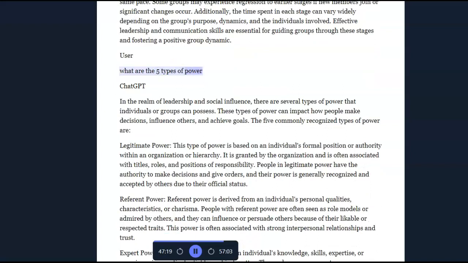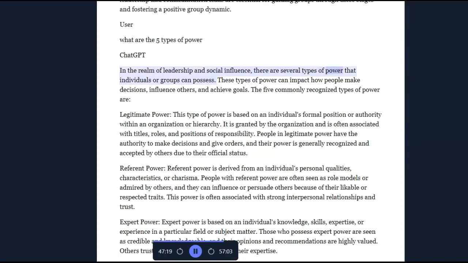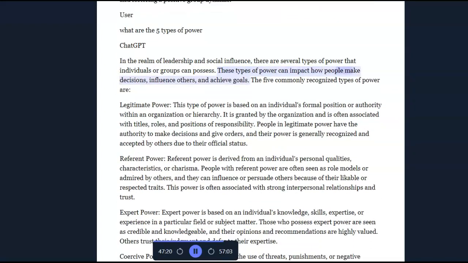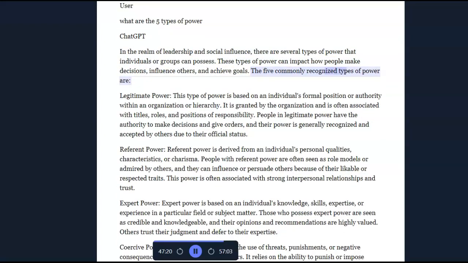User: What are the 5 types of power? ChatGPT: In the realm of leadership and social influence, there are several types of power that individuals or groups can possess. These types of power can impact how people make decisions, influence others, and achieve goals. The 5 commonly recognized types of power are: Legitimate power.